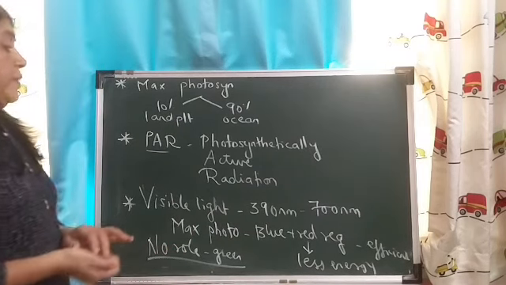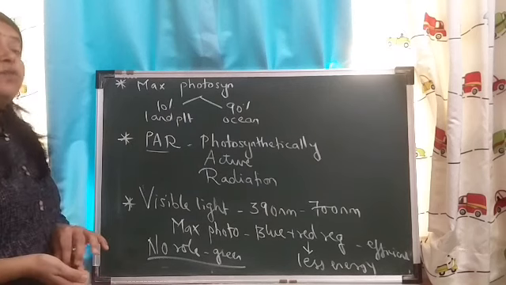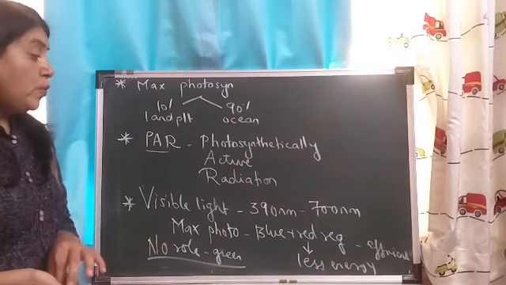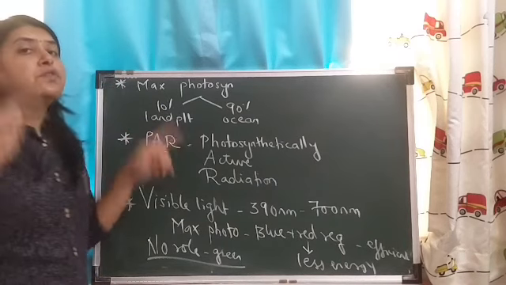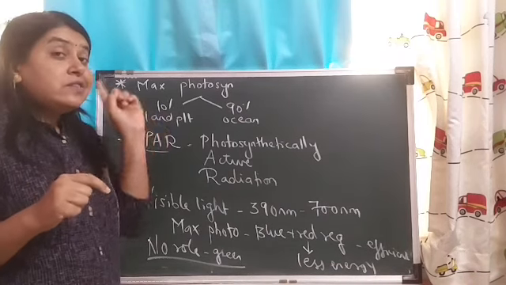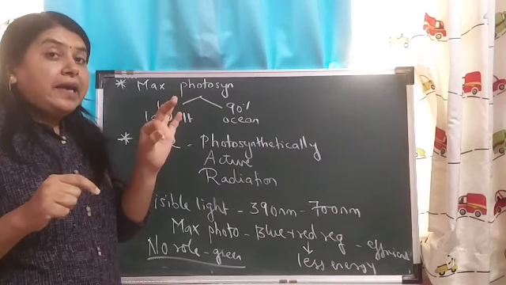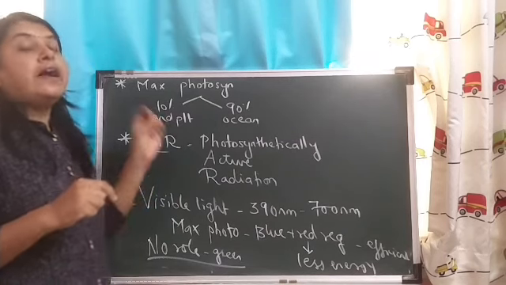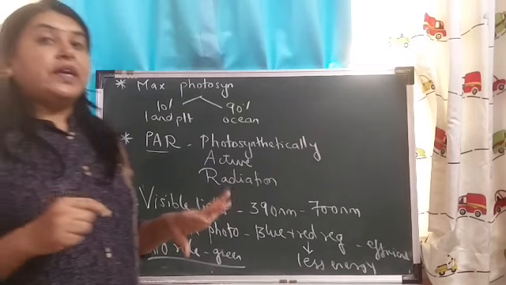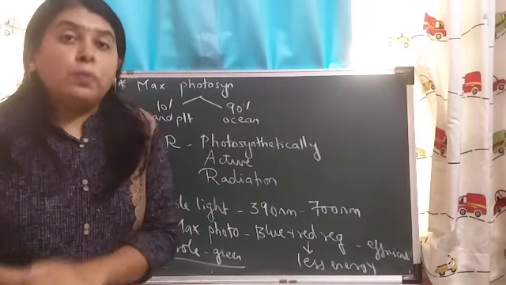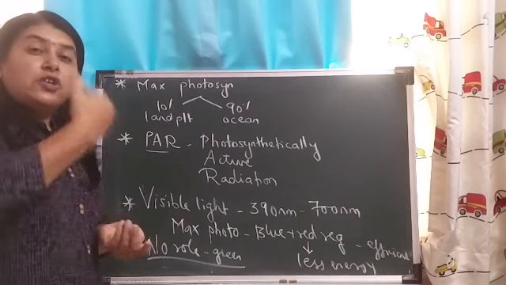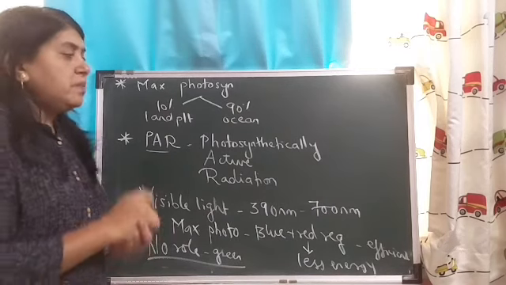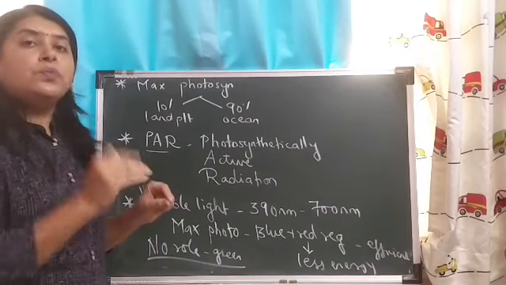Okay, fine. Now we will see the structure of chloroplast, because chloroplast is very important. We have seen in the definition that photosynthesis is carried out by the chlorophyll pigments. And where are these chlorophyll pigments located? They are located in the chloroplast. So let us have a brief idea about chloroplast. You will study the structure of chloroplast in detail, but here we will have a general view of chloroplast.